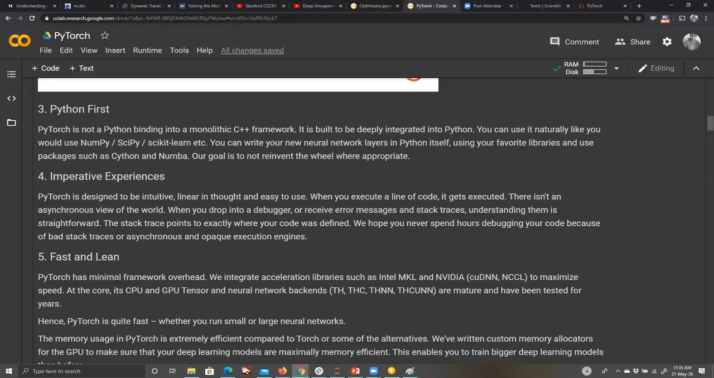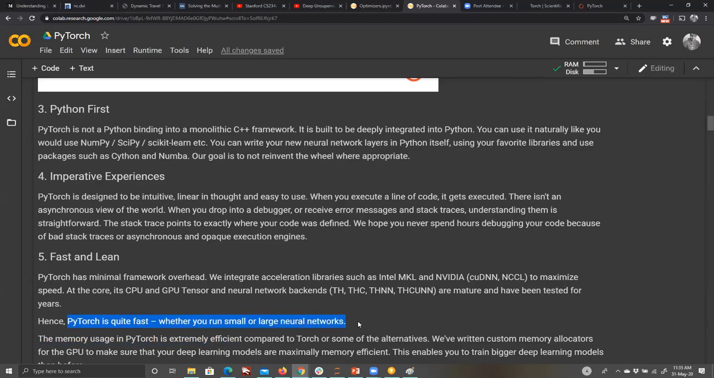Now, PyTorch has a minimal framework overhead. That is actually true. The installation files are now pretty big, but earlier they were really small. And you can have acceleration with Intel MKL or NVIDIA. Mostly we go with NVIDIA, cuDNN and NCCL, sorry, to maximize the speed. And PyTorch is quite fast, guys.